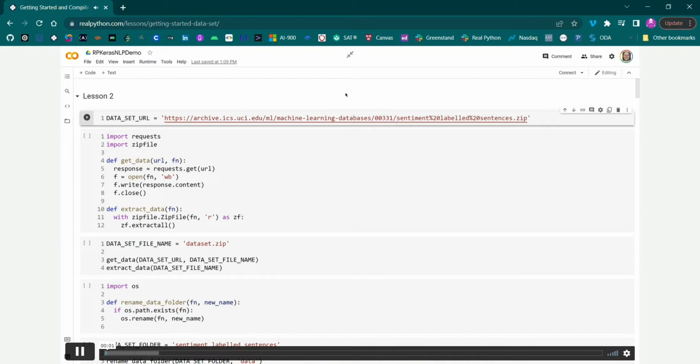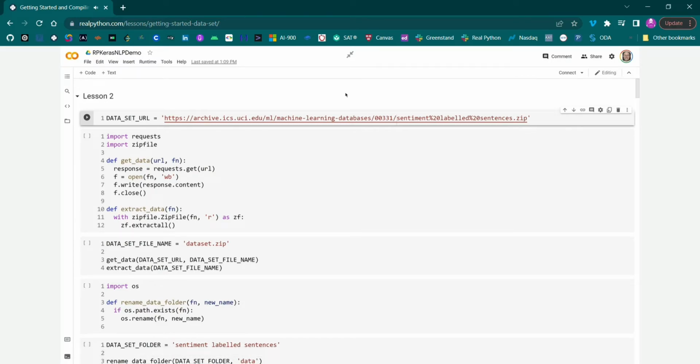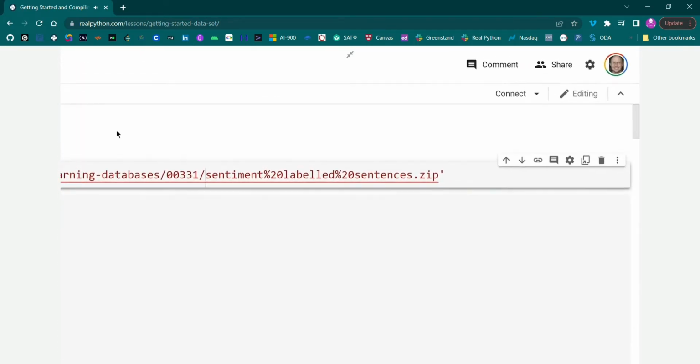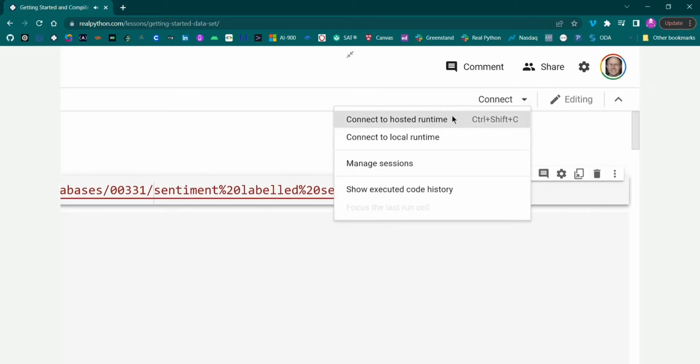I've set up a Jupyter Notebook on Google Colab, a free service for editing and hosting Jupyter Notebooks. I'll be referring to it throughout the course. You can follow along by cloning the notebook located at the URL at the bottom of the screen. Using Google Colab is done for your convenience. If you like, you can still download the notebook and run it on other services like Microsoft Azure or locally using a stock Jupyter Notebook server. The advantage of Google Colab is that all of the packages needed to complete the demo are pre-installed. And to get started, you just need to connect to a runtime hosted on Google servers with a single click.